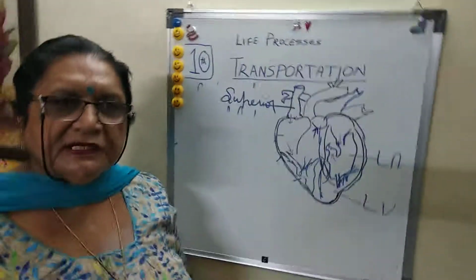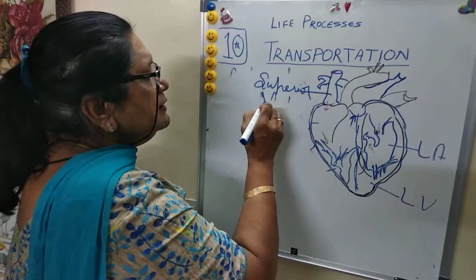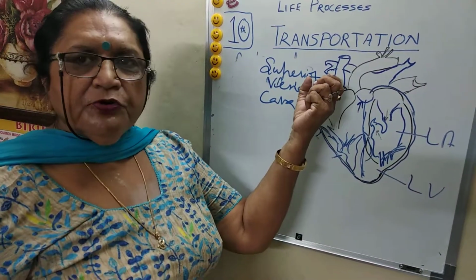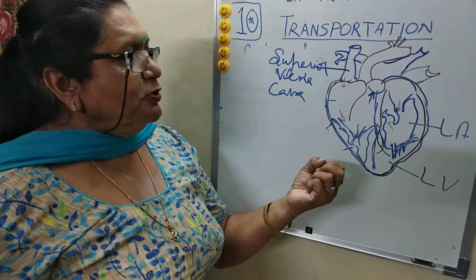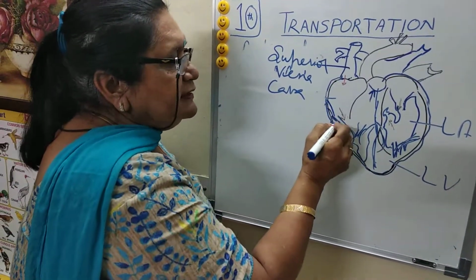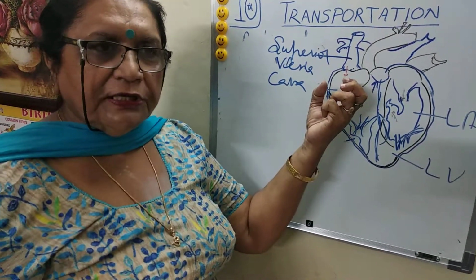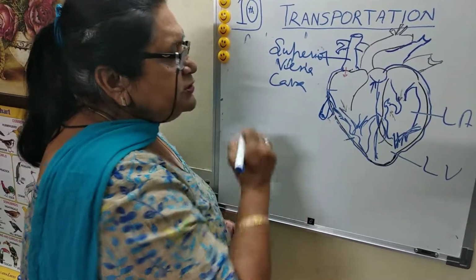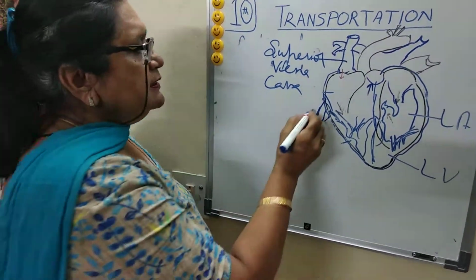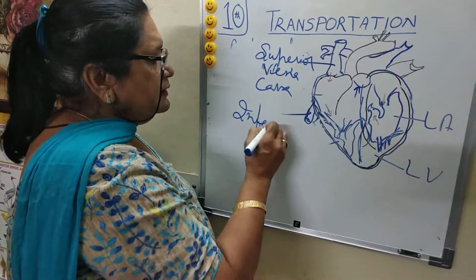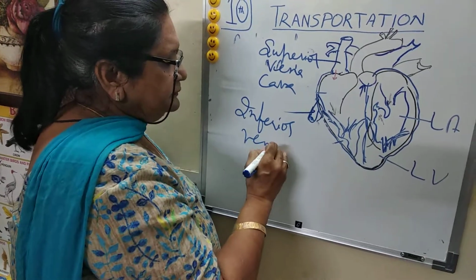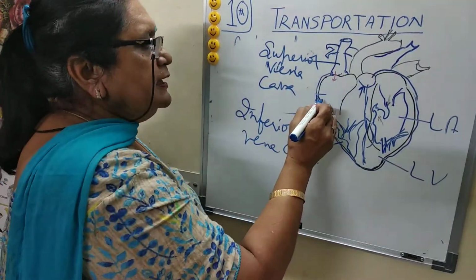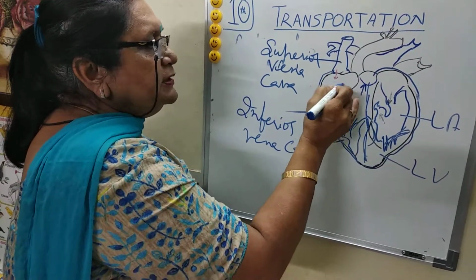Now first we will discuss the right side. The superior vena cava collects impure blood from the upper parts of the body and it is received by the right auricle. The second structure, the lower one, is the inferior vena cava, which collects impure blood from the lower parts of the body and gives it to the auricle.